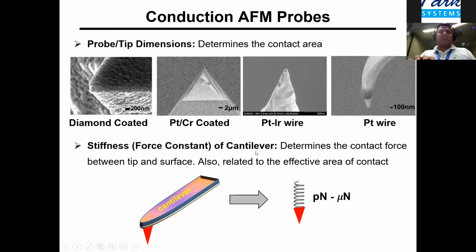The second important parameter is the stiffness or the force constant of the cantilever. This determines how much force we can apply between the tip and the surface when we do our measurements, and it is inversely related to the area of the tip. A cantilever can simply be thought of as a spring with a tip connected at the end. With commercial AFM probes, one can pick cantilevers with forces between piconewtons and micronewtons. So it is possible to do electrical measurements over this whole range of forces, almost 6 orders of magnitude.